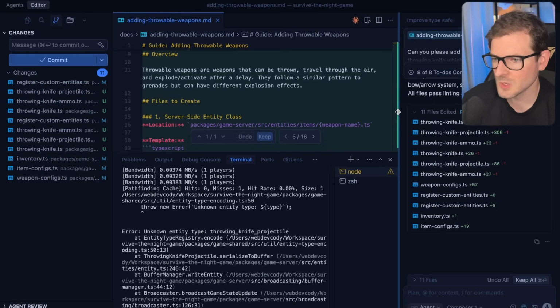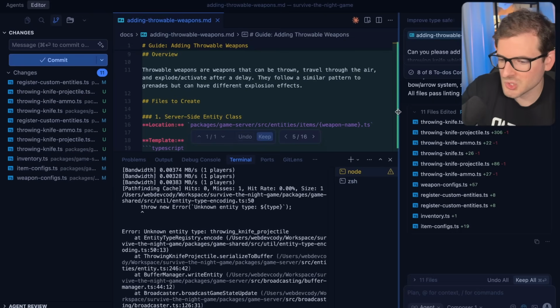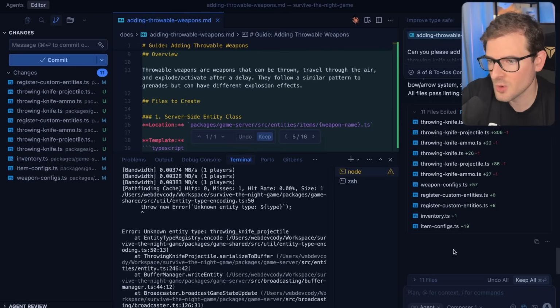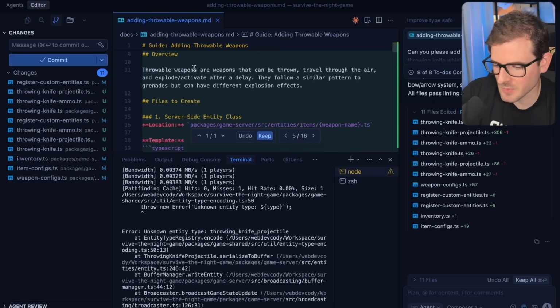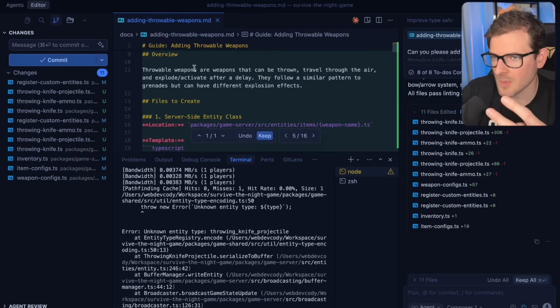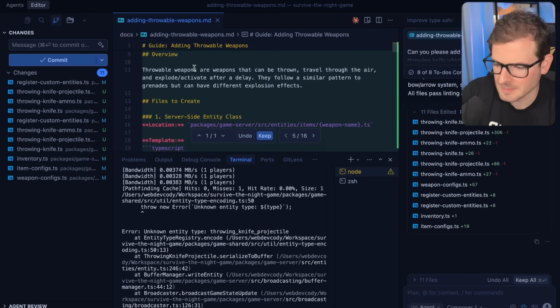And I think one issue a lot of people have with the LLM is they expect everything to be one-shotted with one prompt. That's just not going to happen. You're going to run into these issues where certain things just get missed when it's trying to add in new features, and you have to go back and reprompt it. The second issue is I'm adding an item whose requirements do not truly match the current system that I have in place. Right now, every weapon typically has ammo. Okay, the throwing knife, it's almost like an ammo item, or it's a stackable weapon. So it's a little bit different than ammo because you don't need ammo for the throwing knife. It's just a weapon that should be stacked, kind of like a grenade, right?